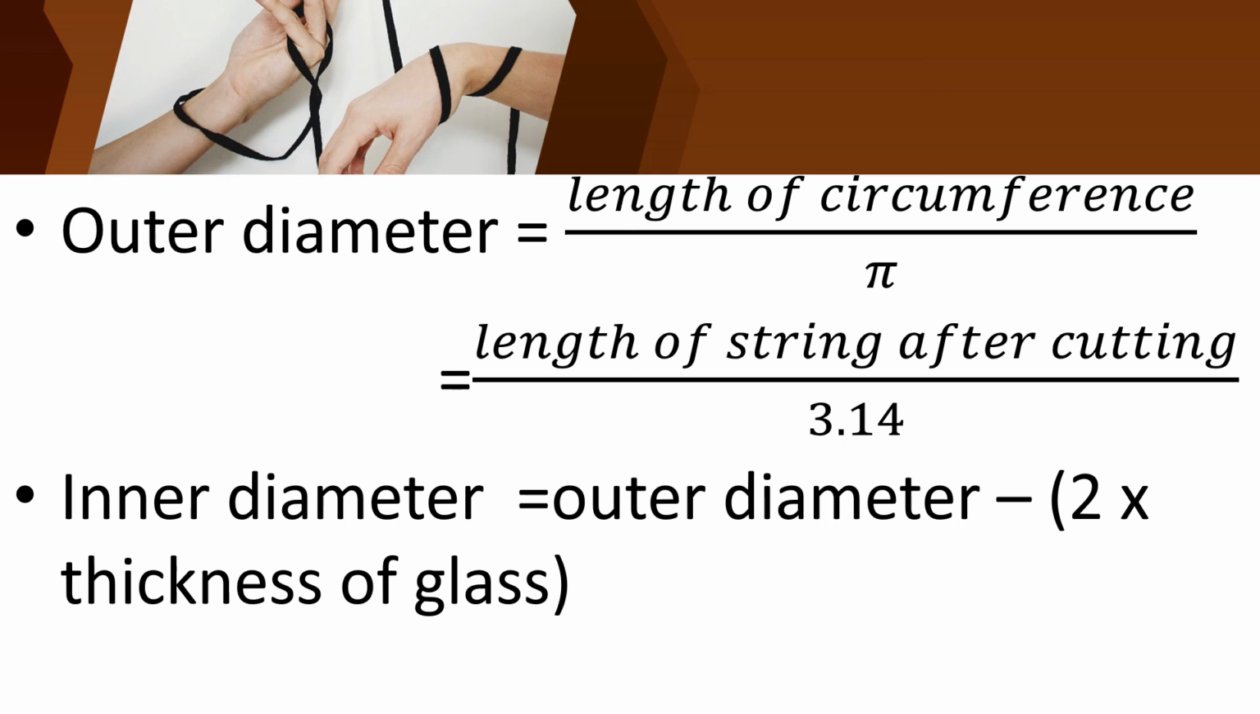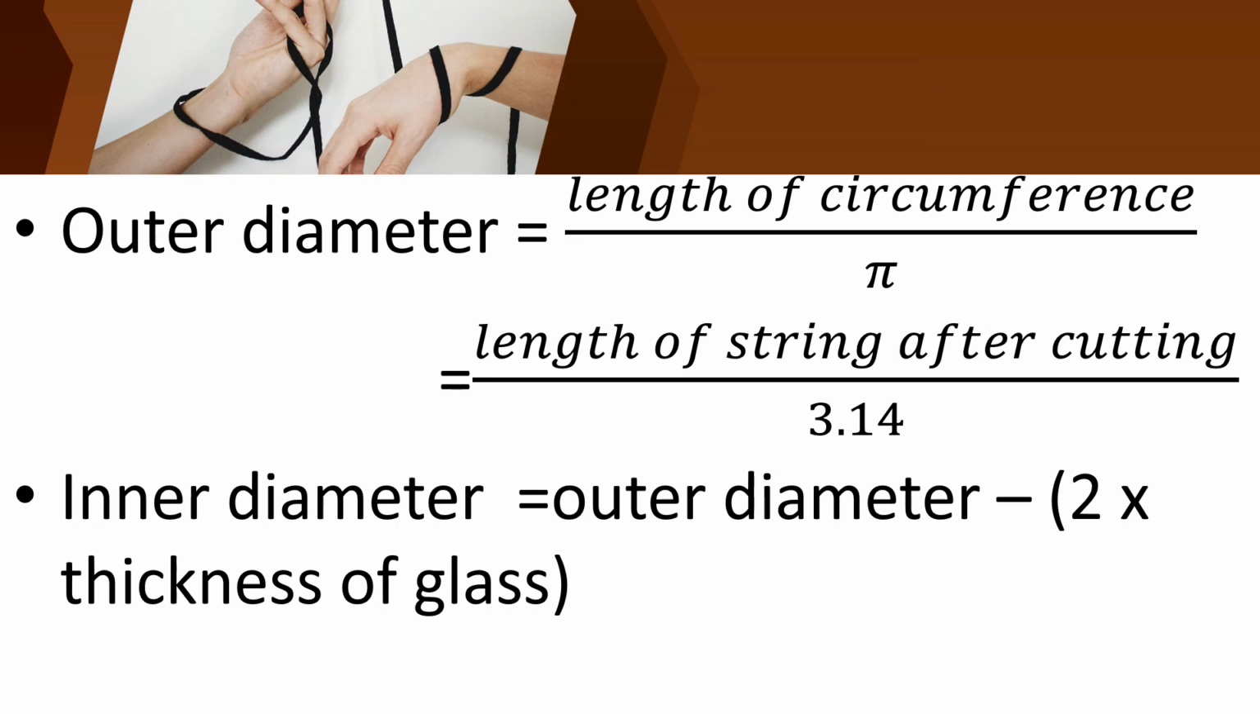You measure the length of the string and divide it by pi. You should measure the length of the string after cutting. If it is 15 centimeter, 12 centimeter, 8 centimeter, likewise you should measure it and mention it. And what is the value of pi? 3.14. So divide by that.